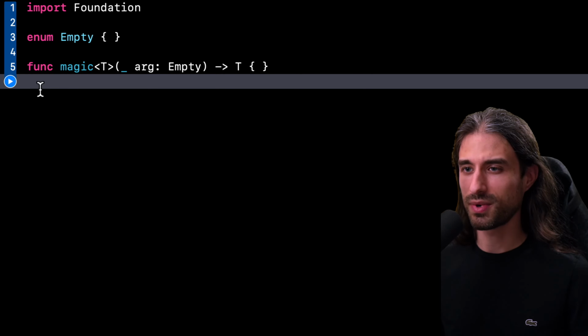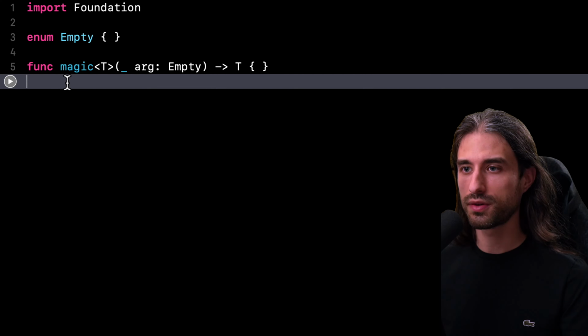So let me know in the comments what your answer is. On my end, I'm going to run the playground and we're going to see what the compiler makes of this code. And as you can see, the code did successfully build. There are no errors or warnings. It seems that the compiler is actually fine with this very weird piece of code.